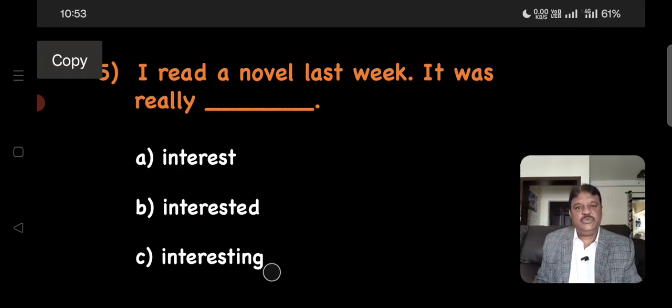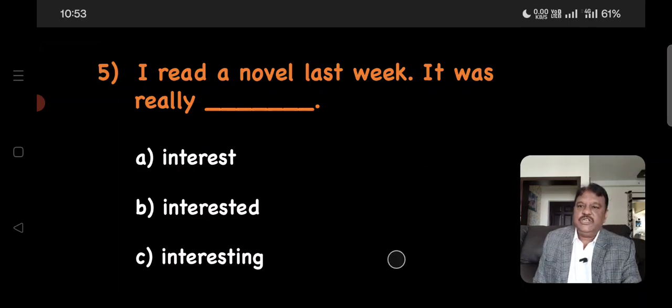Interesting is an adjective. So an adjective always talks about the quality, the nature of the noun. The noun is the novel which you read, and interesting is the quality of the novel that you read. So the answer is, I read a novel last week. It was really interesting. That's the answer. Okay, good. Question number 6.